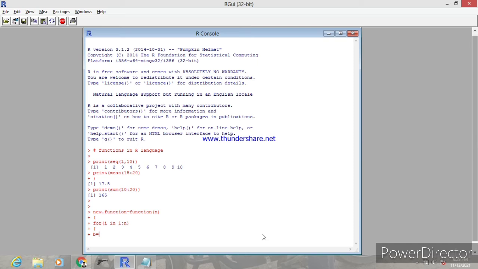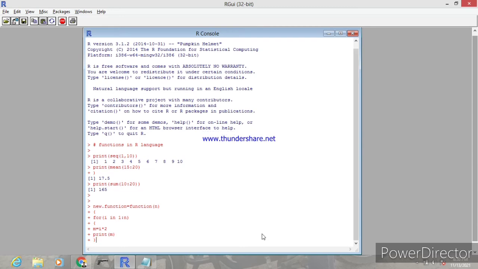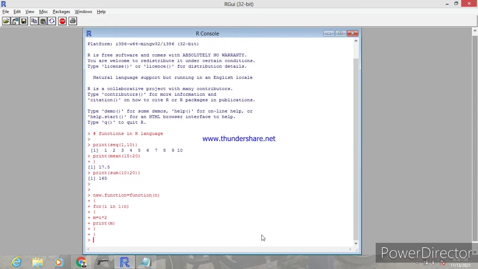Again open flower brace, m is equals to I into 2, that is the I into 2 value will be stored in m. Next we print the m value, that is print of m. Close the two flower braces.